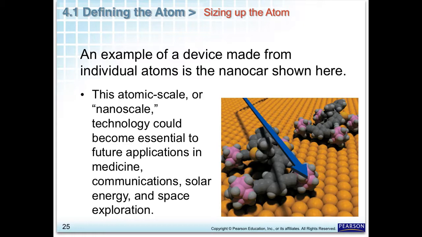Here's an example of a research project where scientists actually took individual atoms and made them into a car. These pink items here look like the wheels of the car, and it was actually moved across the surface. This nanoscale, as it's termed, technology holds a lot of promise in medicine, communications, and a lot of other areas as well.